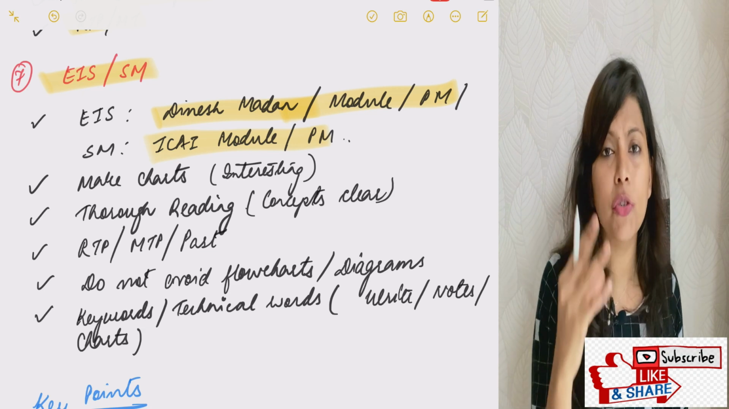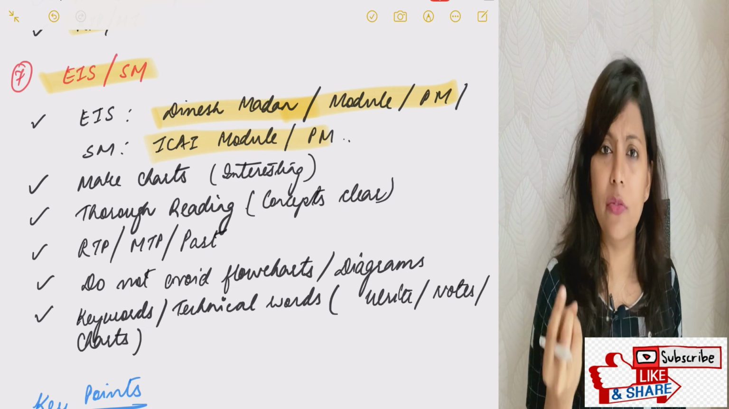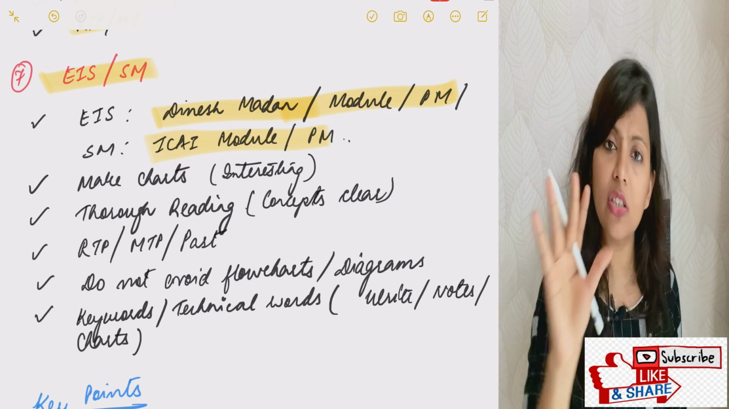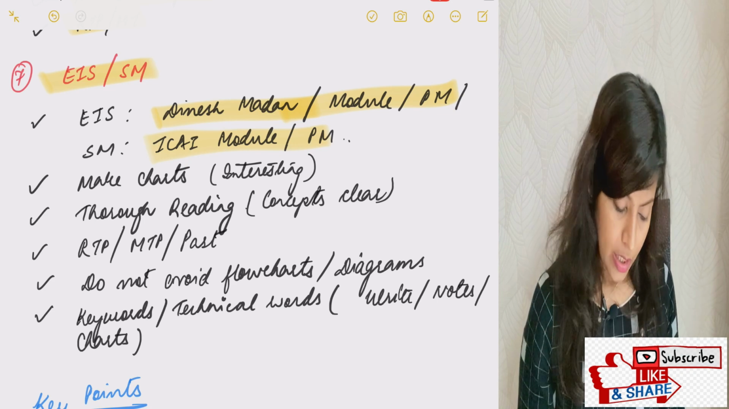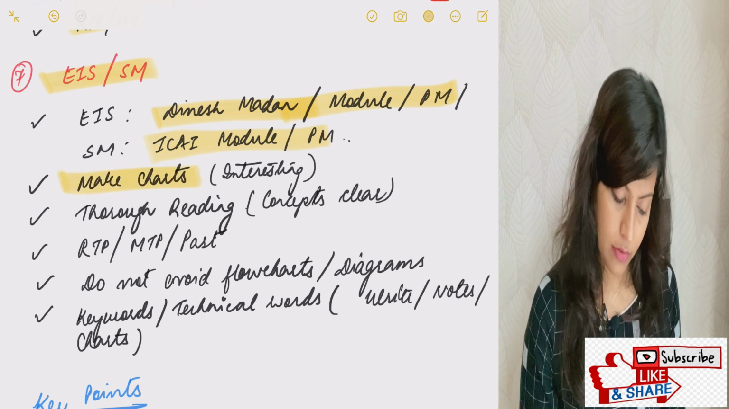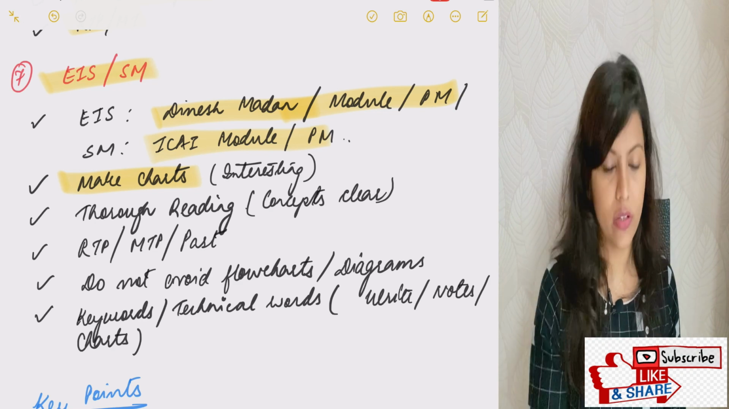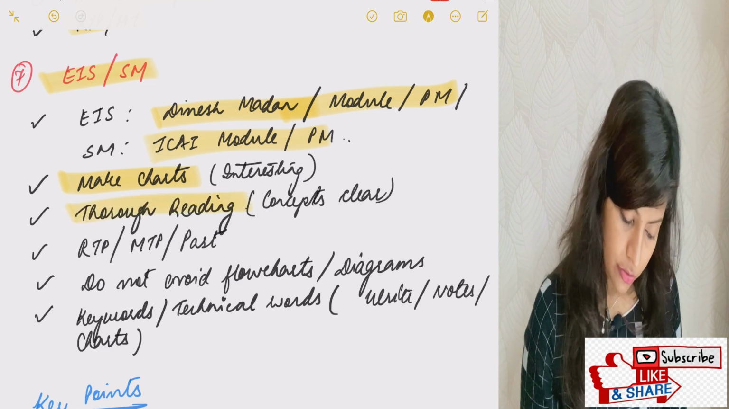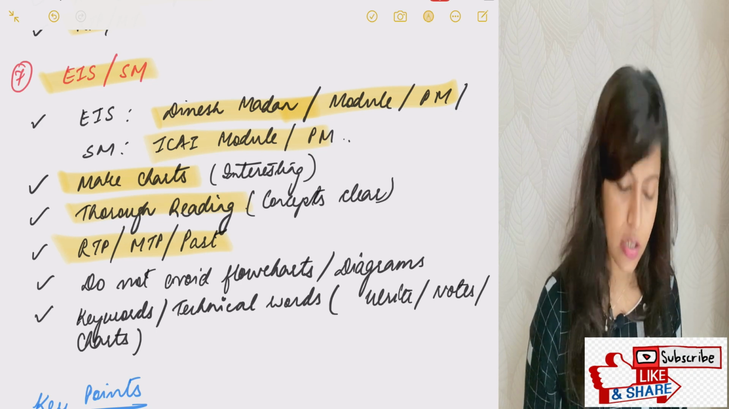Because this is something which you need to learn. EIS is something which is difficult and it's very difficult to learn basically. So make a chart. If you write, you will memorize it better. So I did it. I used to make charts and stick them in my room. You can also do this. It really works. Thorough reading is really required for your concepts. RTP, MTP, past papers you need.